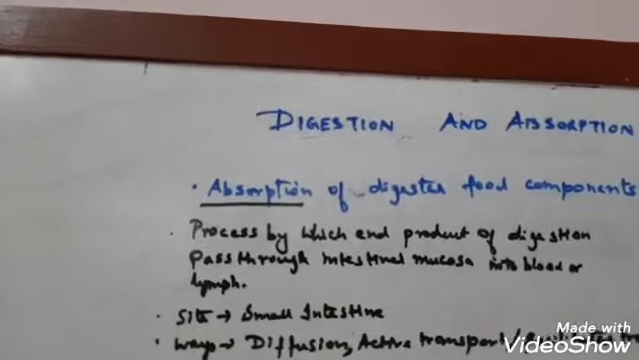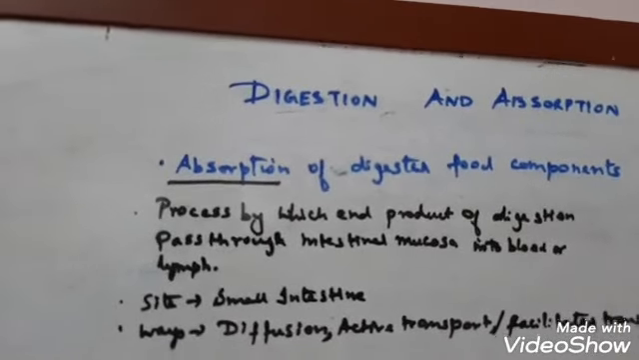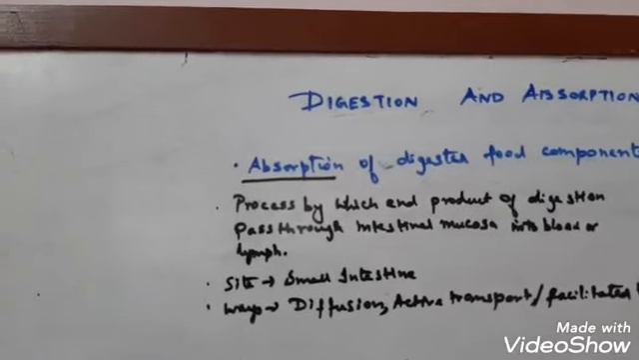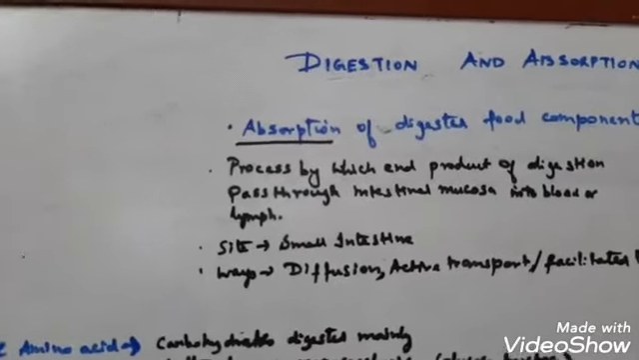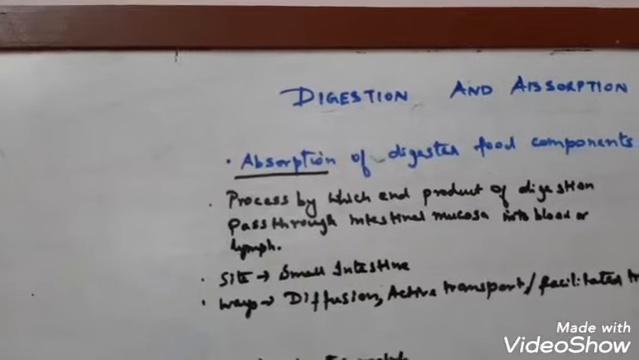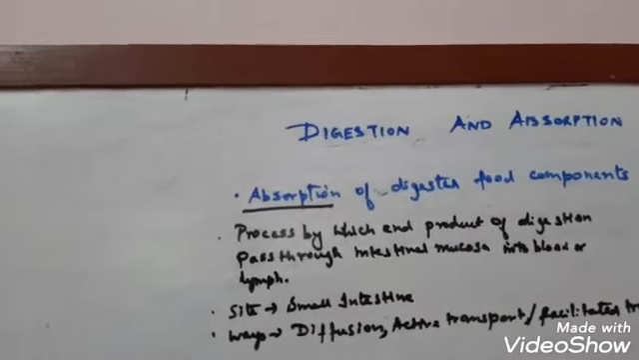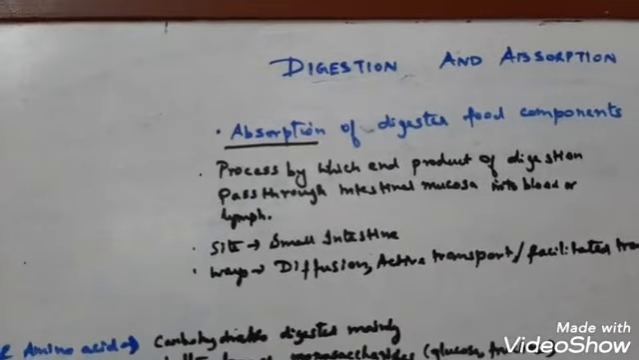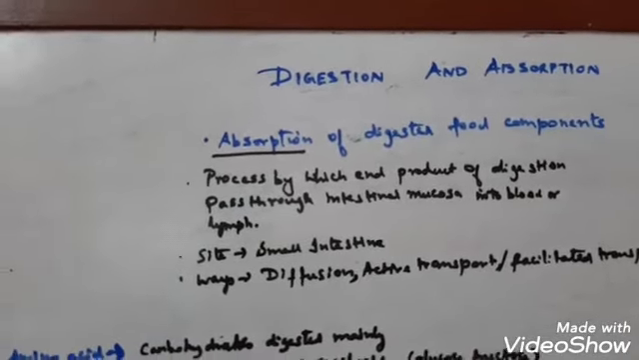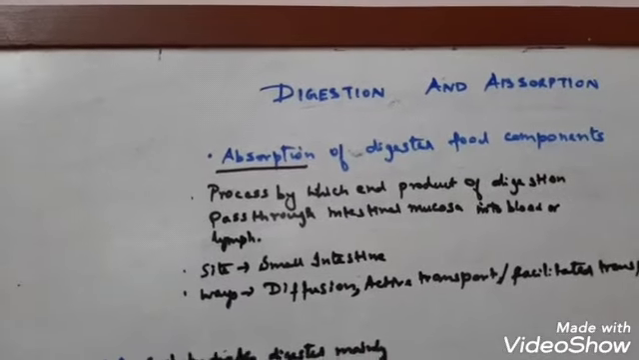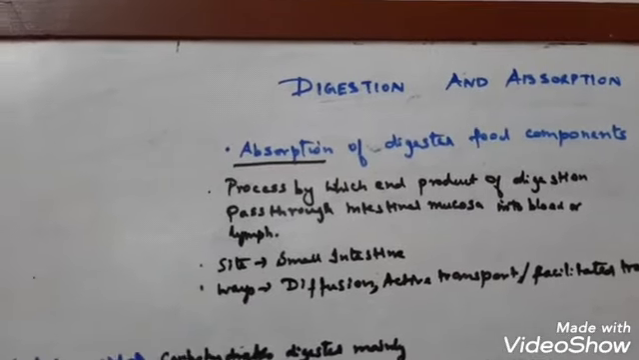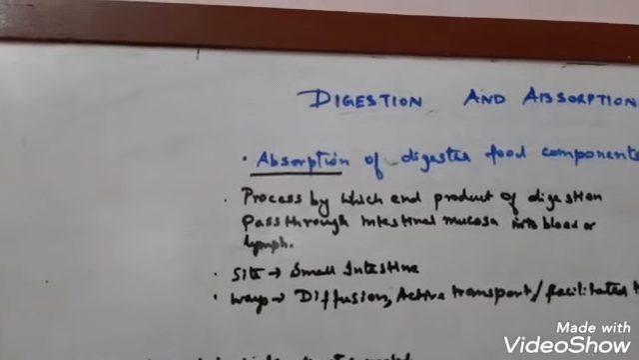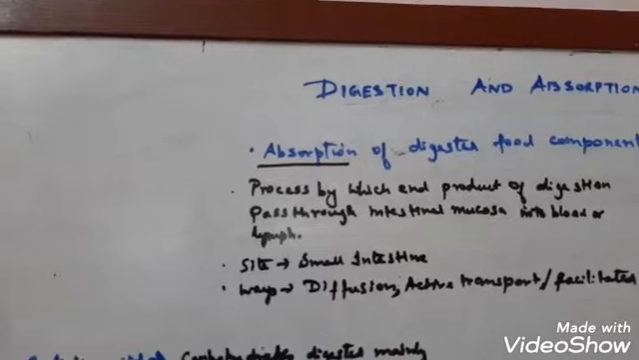Students, I hope you understood the previous topic of the digestion process in human beings. Today's topic is the absorption process, absorption of the digested food components. Now, by what processes are the various components of food like glucose, fructose, amino acids and nucleic acid absorbed? First, what is absorption? Absorption is the process by which end products of digestion pass through the intestinal mucosa into the blood or the lymph.